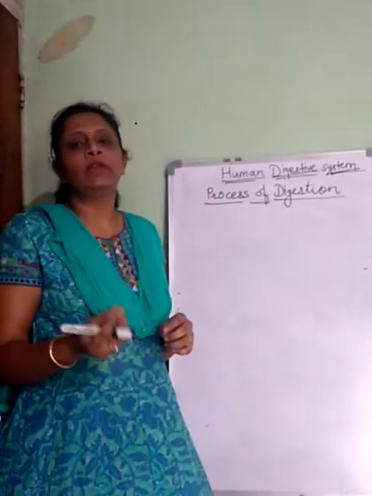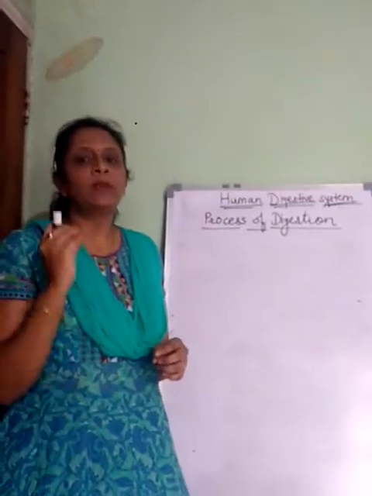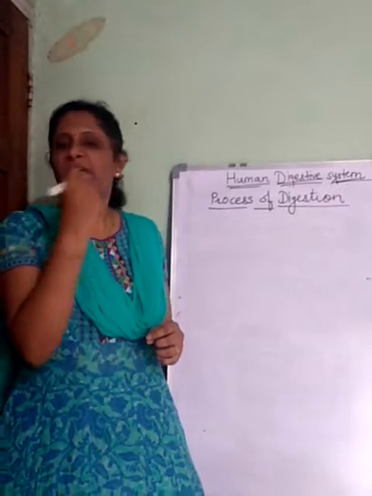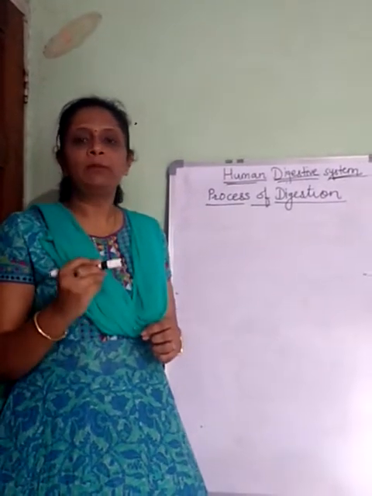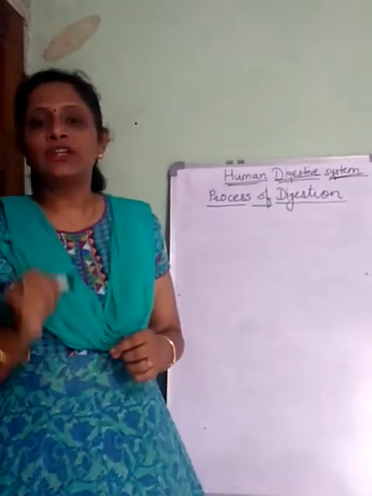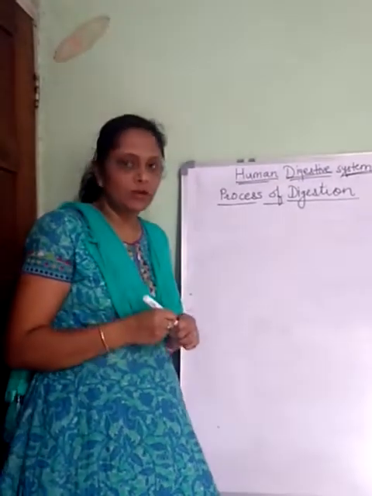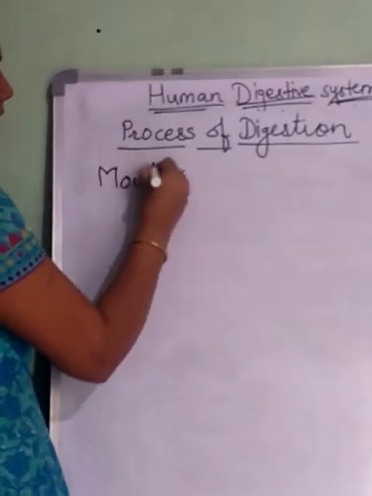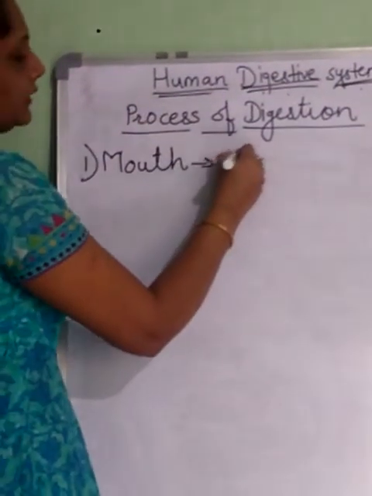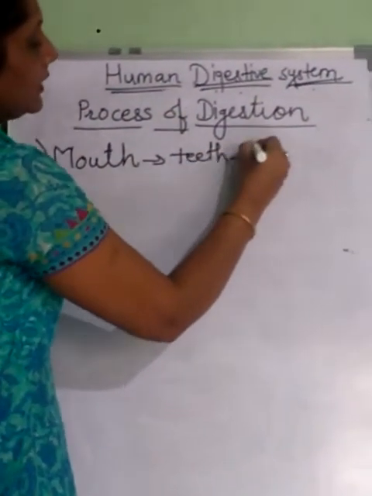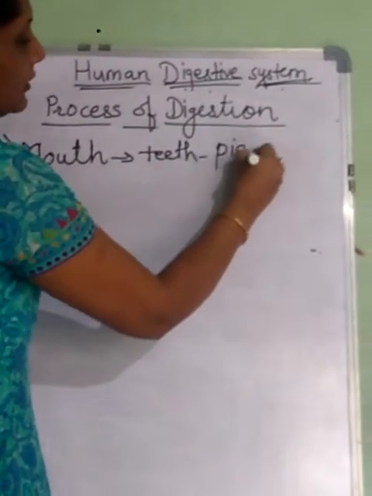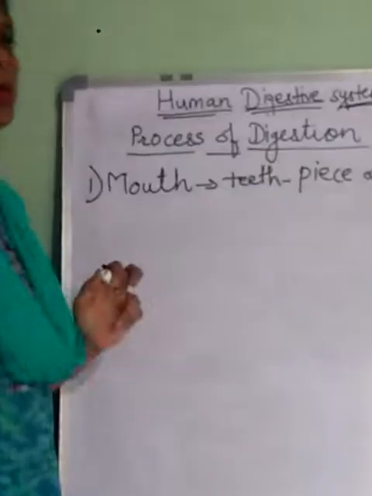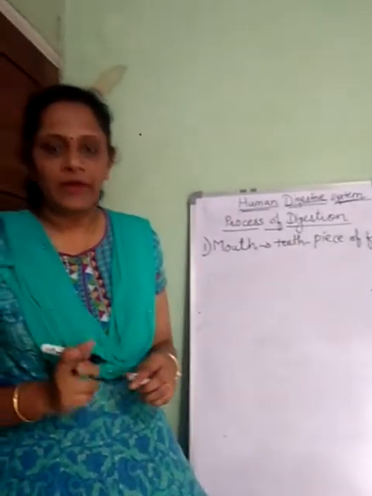So when we ingest the food in the mouth, the process of digestion starts there itself in the mouth. We have teeth in our mouth which are helpful in breaking down the larger pieces of food into smaller pieces. So the first digestion starts with the mouth. So first, teeth break down the pieces of food and convert them into very small, very fine pieces.